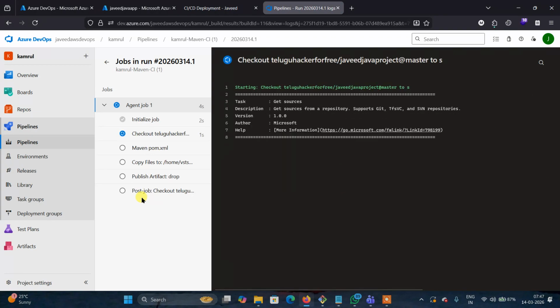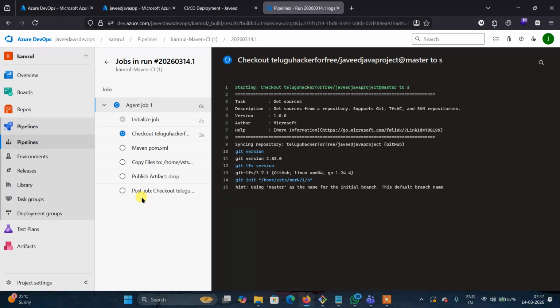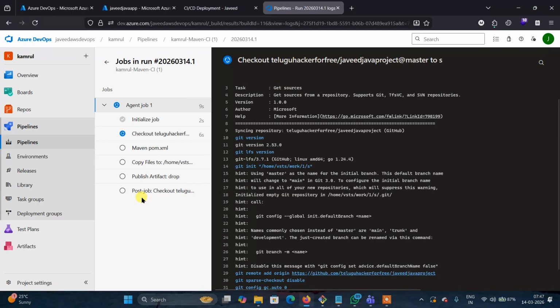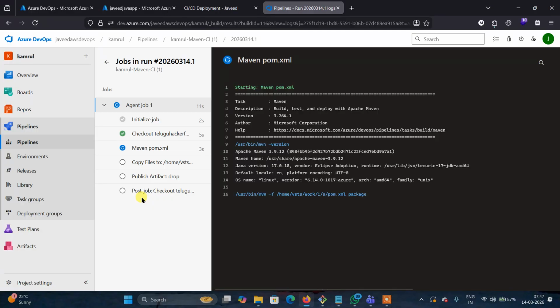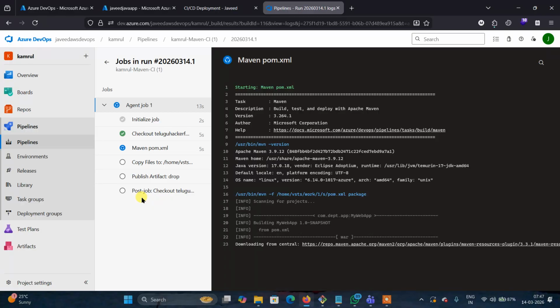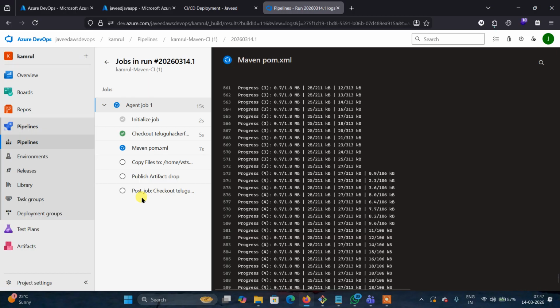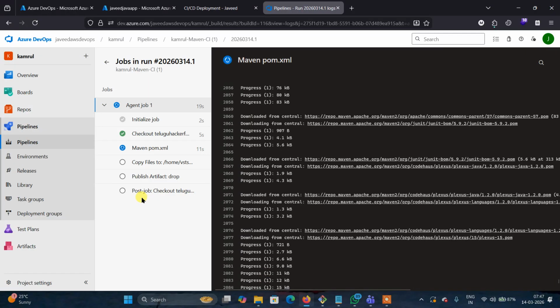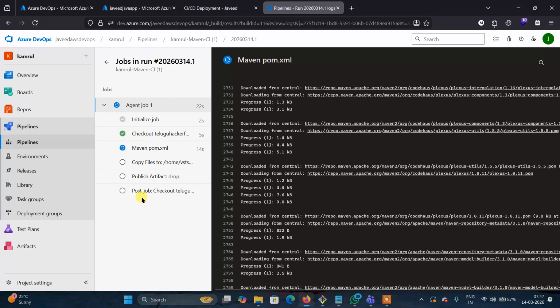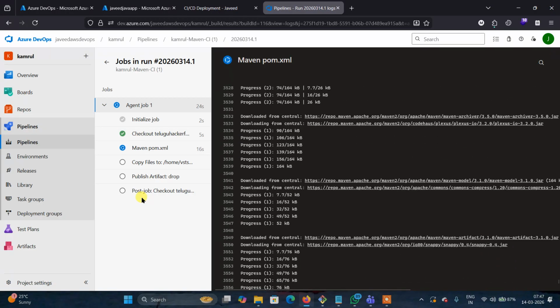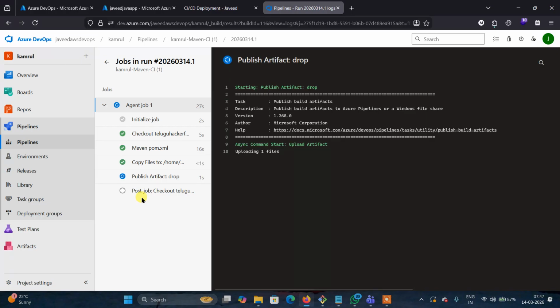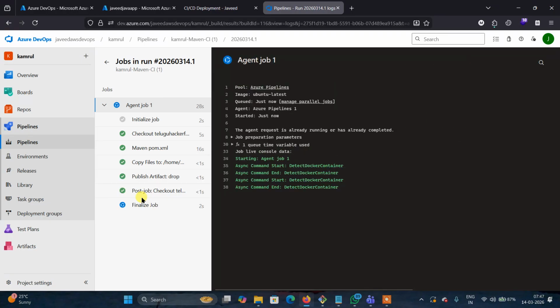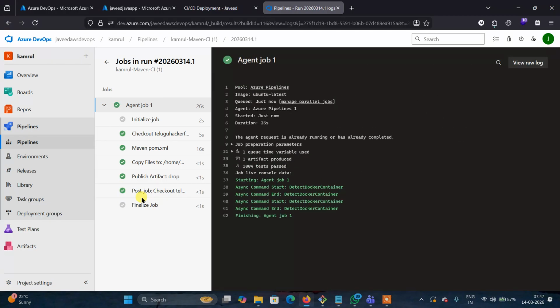But for Jenkins, we need to do everything manually. But the thing is, if you don't know Jenkins, you don't understand other pipelines. So Jenkins is the first and most popular tool where we can learn all these things. If we install Java and Maven ourselves, you can get the concept. But here Java is pre-configured, Maven is pre-configured, the virtual machine is pre-configured, everything is pre-configured. You don't need to do anything.